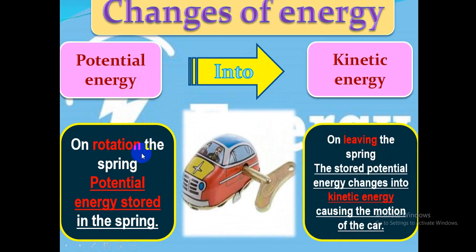On rotating the spring of this toy, potential energy starts to store in the spring. When I rotate the spring of the toy, potential energy is stored in the spring. Then on releasing the spring, the stored potential energy changes into kinetic energy, causing the motion of the car. And this is a change from potential energy, the stored energy, into kinetic energy that causes motion.